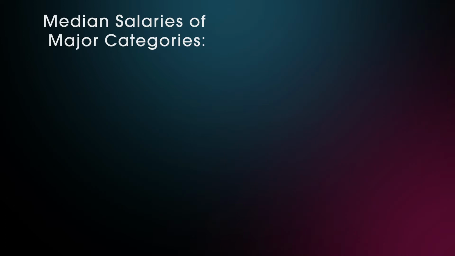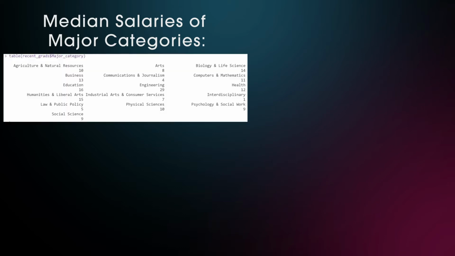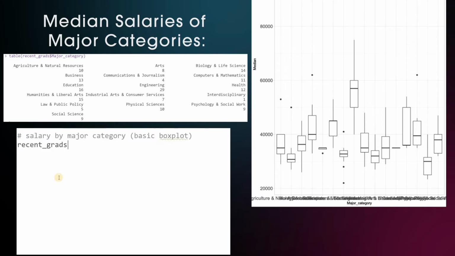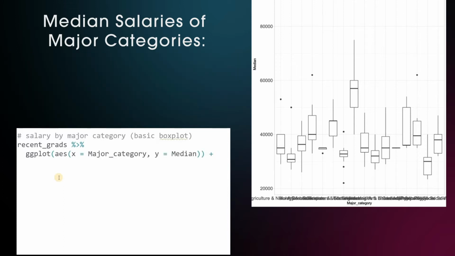Next, we analyze the median salaries by major categories and visualize their individual distributions with boxplots. For example, there are 29 different engineering degrees which all come with different salaries, and boxplots are a good way to summarize this data and compare it to other major categories. To do this in R, we again pipe the dataset into the ggplot function, but now map the major categories to the x-axis and the median salaries to the y-axis. We use the geom_boxplot for visualization and get a very ugly overlay of labels on the x-axis.